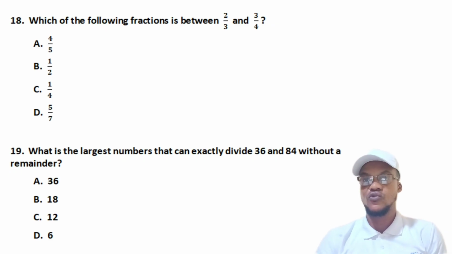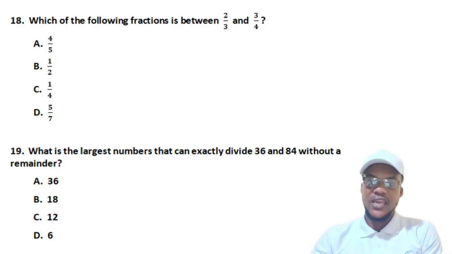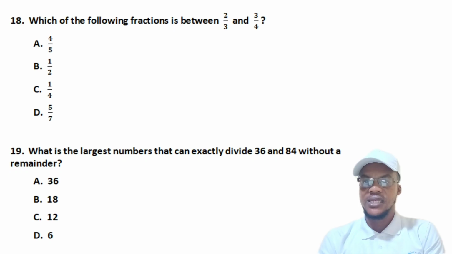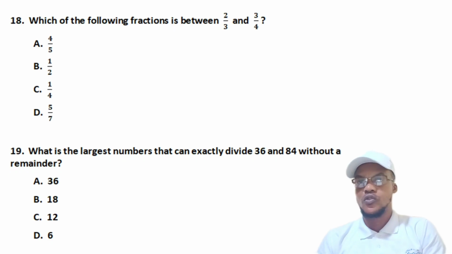So this one we are given two different fractions. So we are only going to add the two fractions and divide by the number of days, which is 2. That is one method. We can also use the denominator method, where you make sure you get a common denominator for each of them, then you multiply and get your answer. Then you find a fraction between the two. That one will also work.